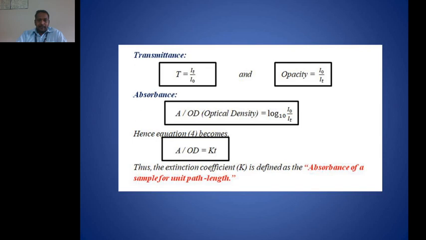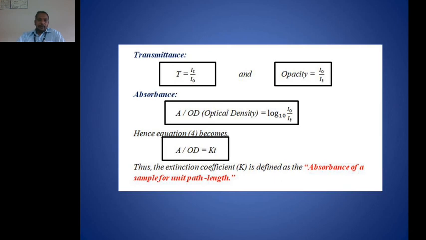Hence, equation 4 becomes absorbance or optical density equals K into T, right? And this capital K is called the extinction coefficient, which is defined as the absorbance of a sample for a unit path length. Simply by observing this equation, you come to know, if the value of T is 1, then A equals capital K, or OD equals capital K. Capital K is our extinction coefficient. That means we can define the extinction coefficient as the absorbance of a sample of unit path length.